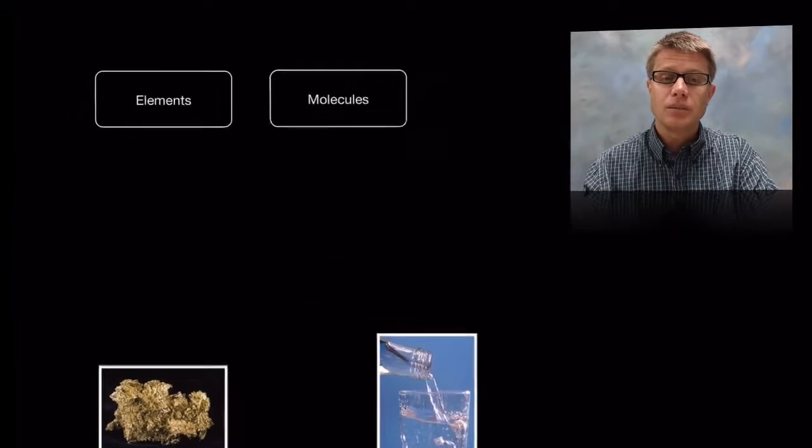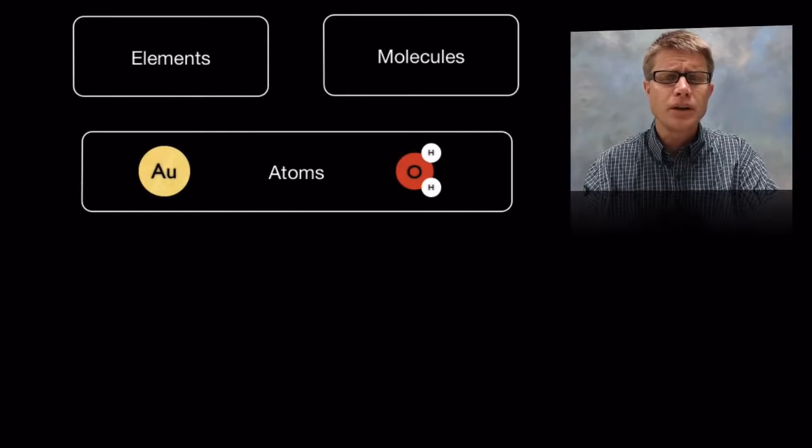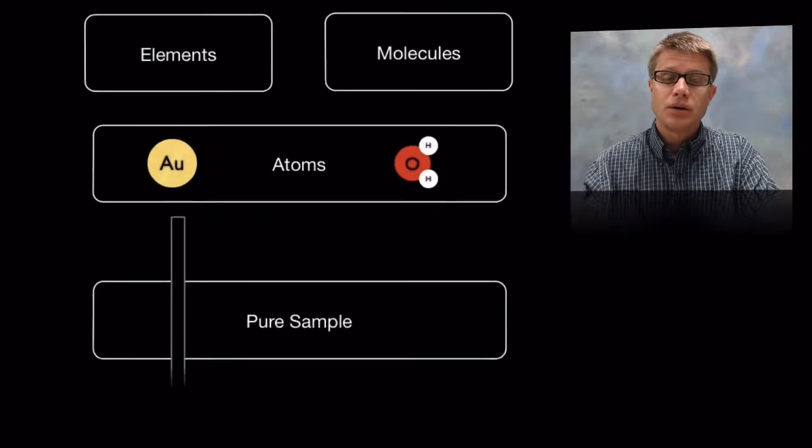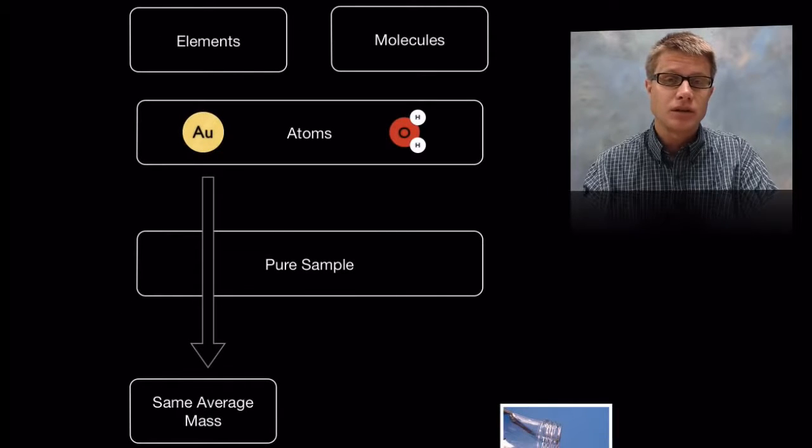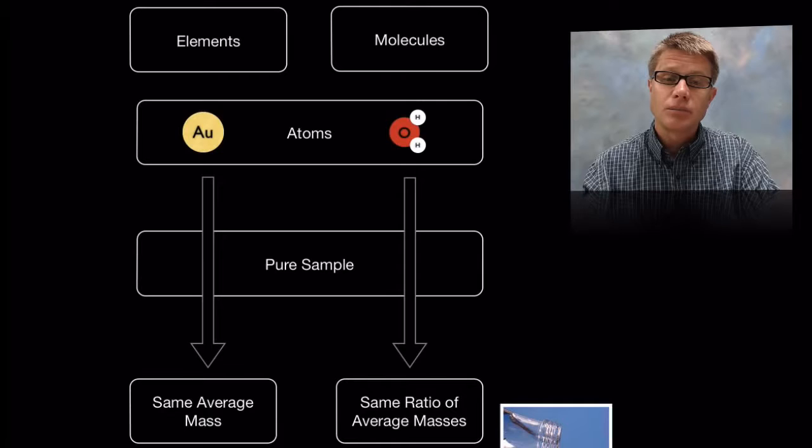And so if we take those elements and molecules, they're each made of atoms. In other words, gold is just going to be made of those gold atoms, and then water is just going to be made up of oxygen and 2 hydrogen atoms. And so if we were to take a pure sample of it, it's only that element, we would find that no matter how big the size of that object is, it's going to have the same average mass. Likewise, if we were to take a pure sample of a molecule like water, we're going to find that there's the same ratio of the average masses. In other words, the average mass of the oxygen and the average mass of the hydrogen.